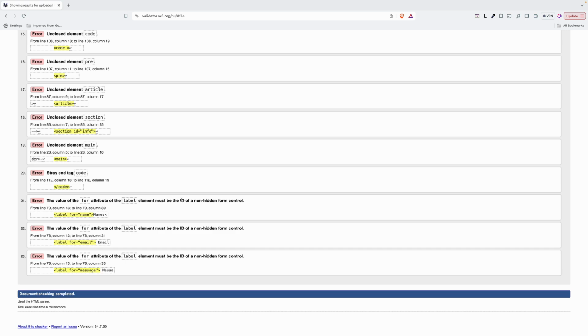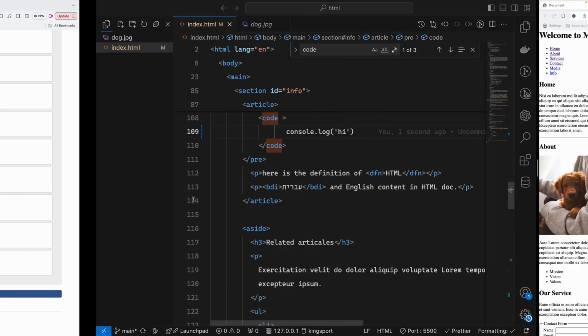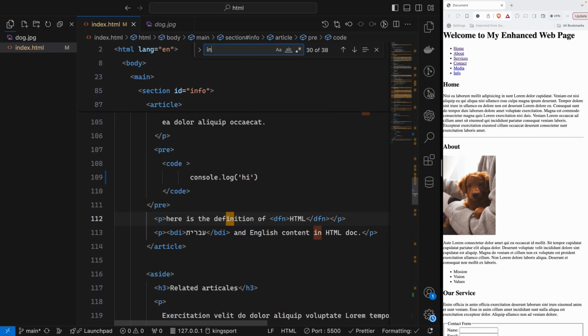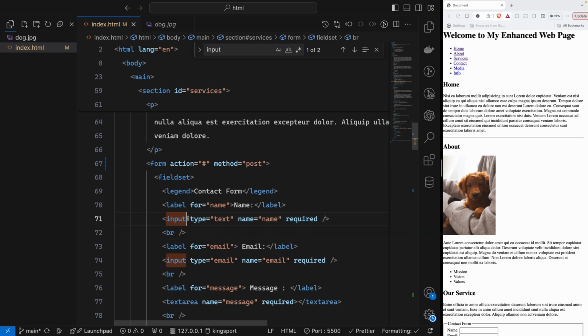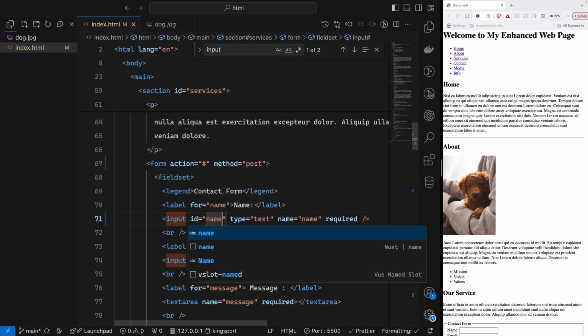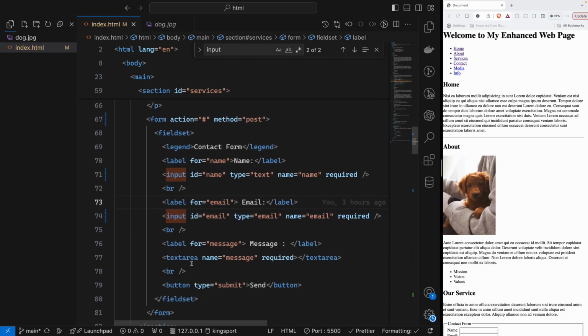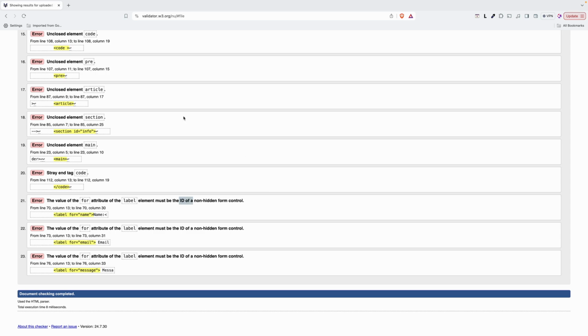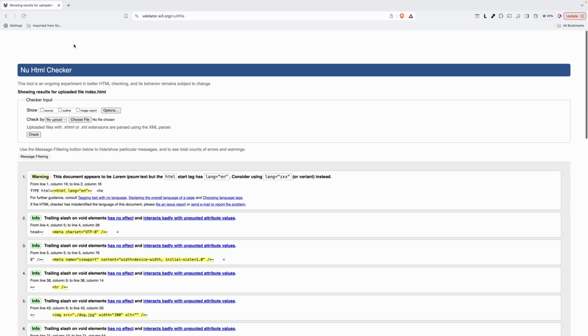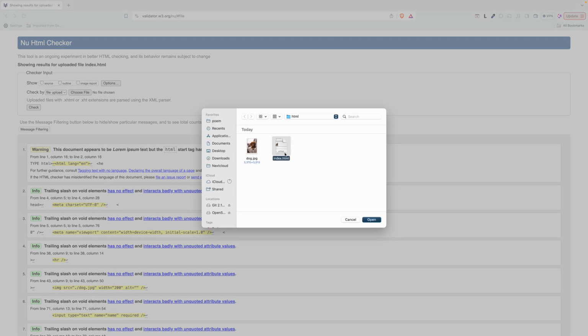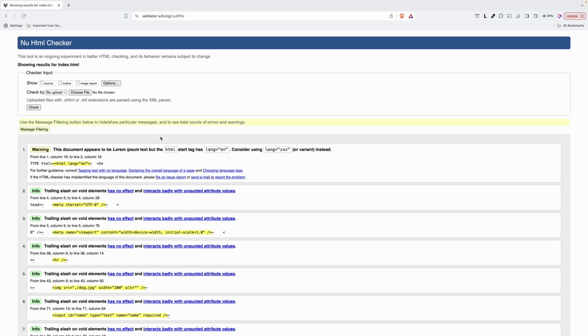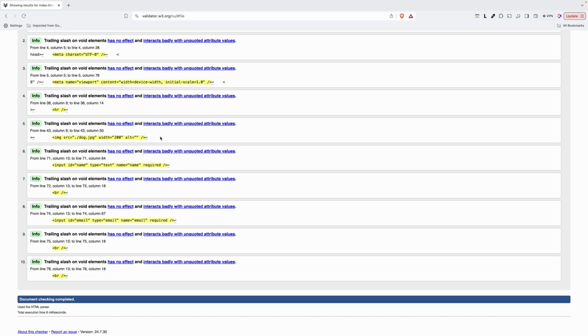That's why it mentioned ID. Okay, so in HTML we can add the ID in input as an attribute. ID will be name, and this one ID will be email, and this one ID will be message. So that should be good, and we will validate again. I will choose file, HTML, check. So boom, everything is fine now.